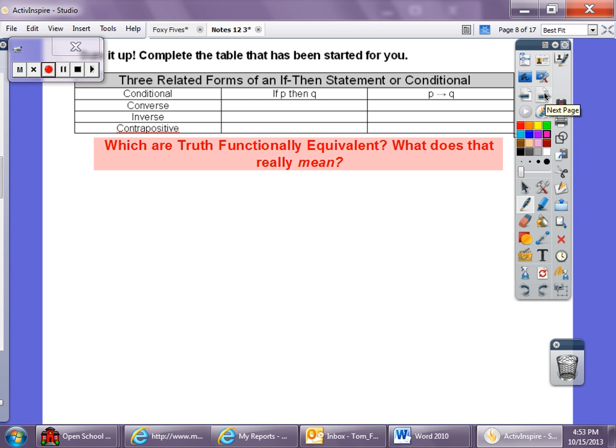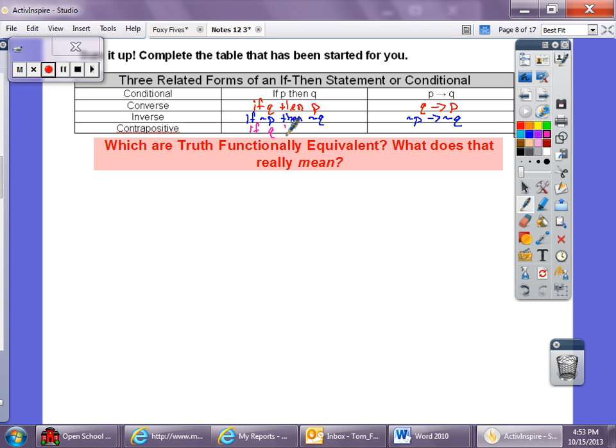So if we look at this one, we have the conditional. All right, if P then Q, then we have the converse. Well, if Q then P. We have the inverse. If not P, then not Q. We negate them. And then we have the contrapositive. It's where we switch them.